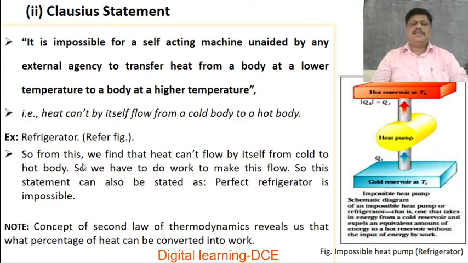So from this we find that heat cannot flow by itself from a cold body to a hot body. So we have to do work to make this flow. That means work has to be done on the working substance to transfer heat from sink to the source, or cold body to the hot body. So this statement can also be stated as: a perfect refrigerator is impossible.